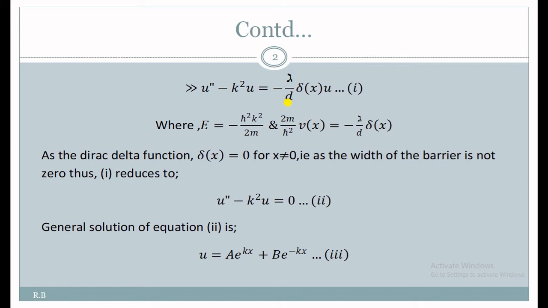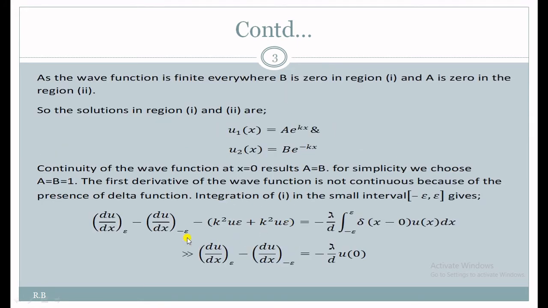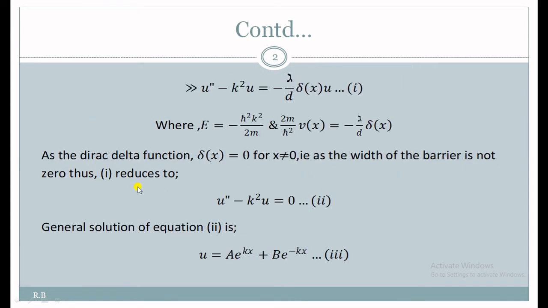So du by dx at epsilon minus du by dx at minus epsilon, and this is minus k square u, and we have to integrate with respect to x.